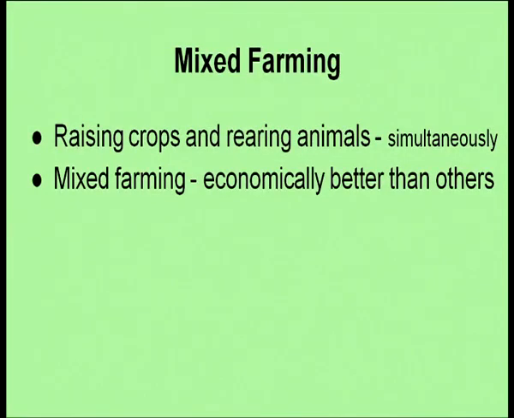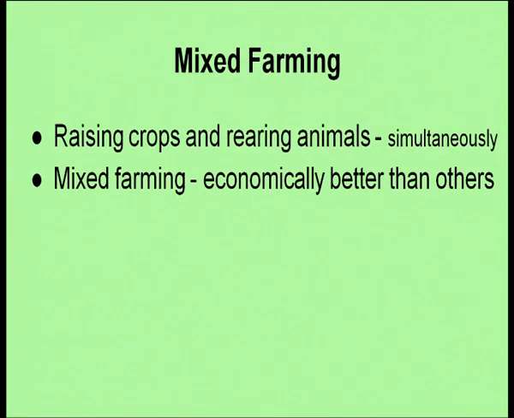Now, another type of farming is mixed farming. Here raising of crops and rearing of animals is done simultaneously. That means in the same land area crops are grown and animals are also reared, kept for different purposes. This is known as mixed farming, and this is economically better than any other farming. Why? Because here crops are growing as well as animals.